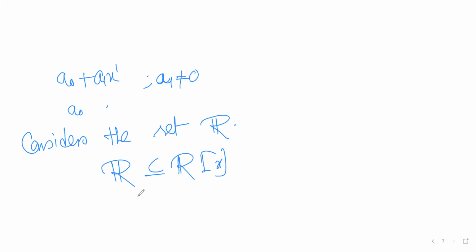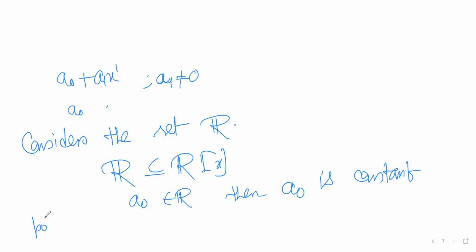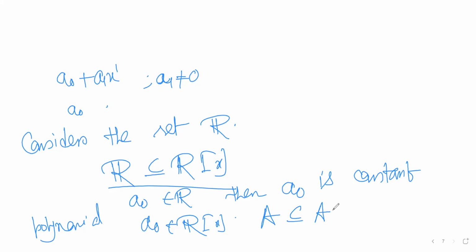An element a0 of R is a constant polynomial. So if a0 belongs to R, then a0 is a constant polynomial, so a0 belongs to RX. That is why R is a subset of RX. In a similar fashion, we can say that for any arbitrary set A, A is always a subset of AX, right?